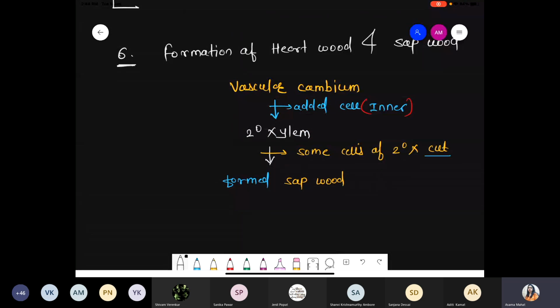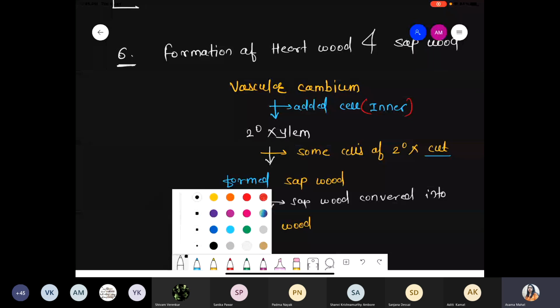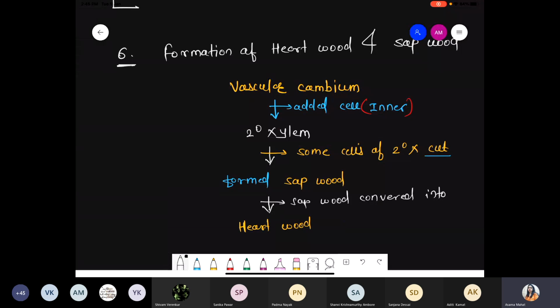Now what happened? Further, that sapwood is converted into heartwood. And please remember, heartwood is nothing but the cells, the tissue, the secondary xylem which is present exactly at the center. So just check the point. We have to focus on only 2 points. Number one, sapwood, and number two, heartwood.